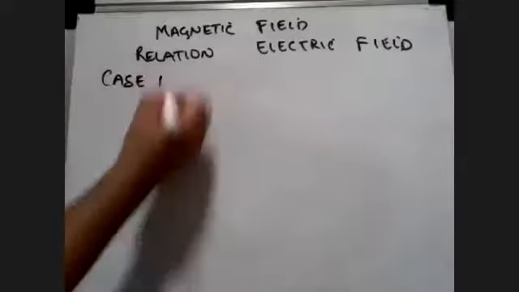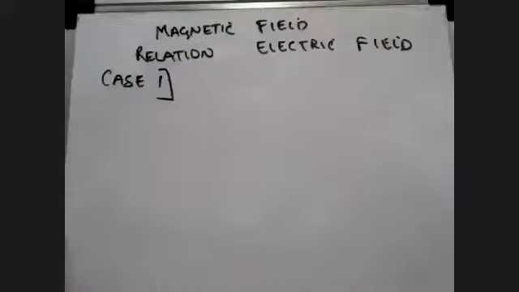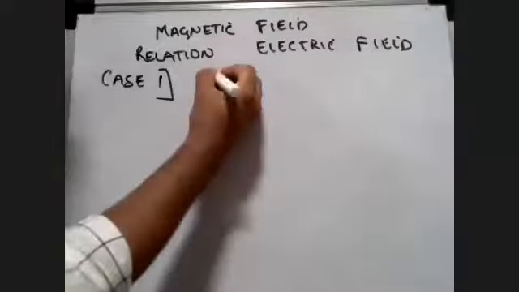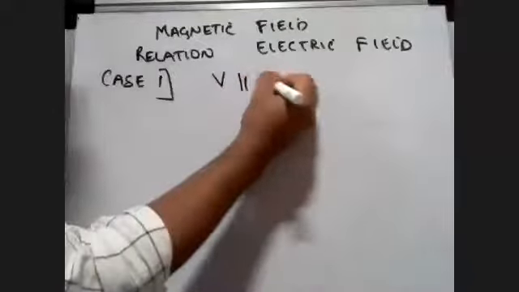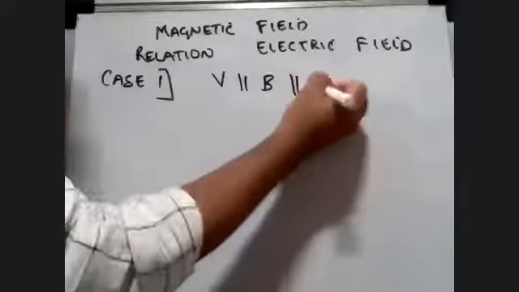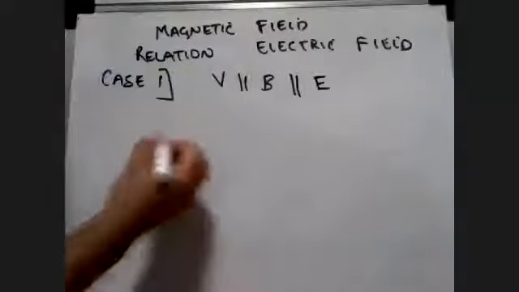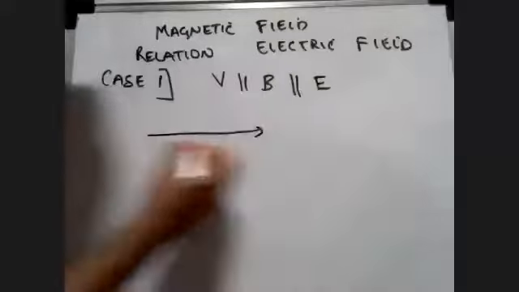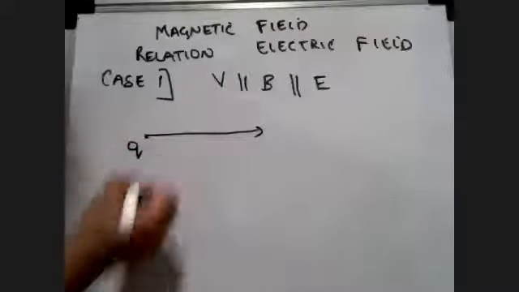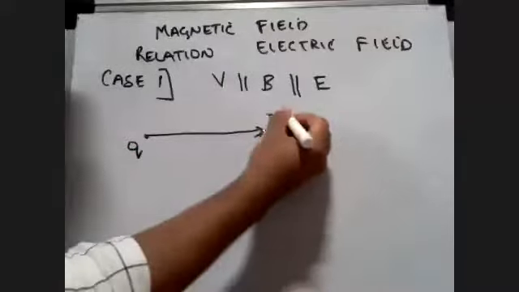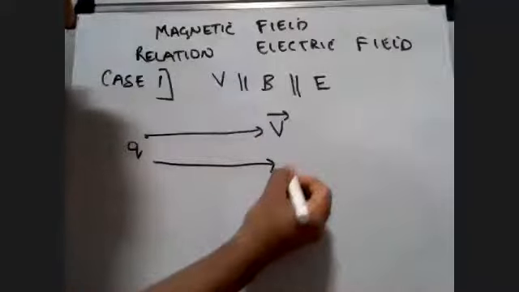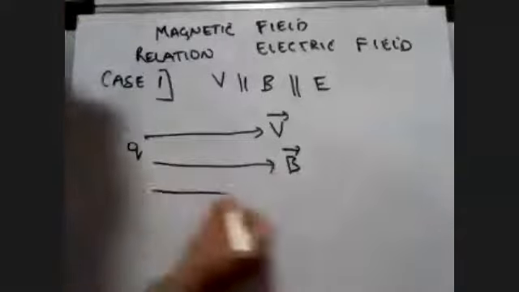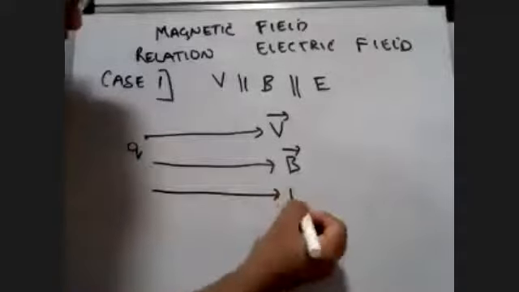Case 1 is when all are parallel. Let's say the charge is having some velocity that is parallel with the magnetic field, and that is also parallel with the electric field. Can we draw this, students? Let's say the charge is this charge Q. It is having a velocity v, and there is also a magnetic field in this region. There is also an electric field in this region.